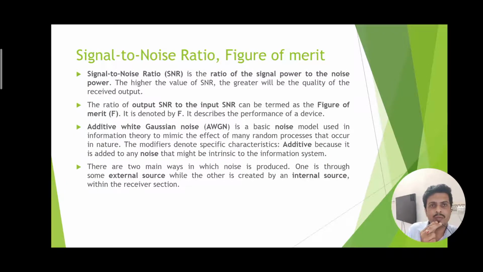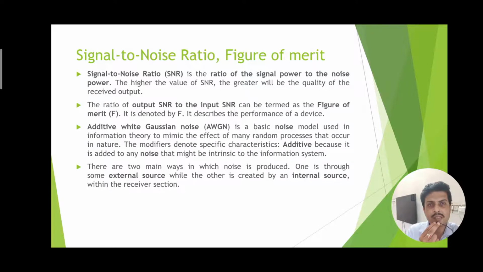The signal to noise ratio and figure of merit are important parameters for a communication system. Signal to noise ratio is nothing but the ratio of the signal power to the noise power when a system is readied for the market. The figure of merit is also another important parameter for a communication system. It is the ratio of the output signal to noise ratio to the input signal to noise ratio.